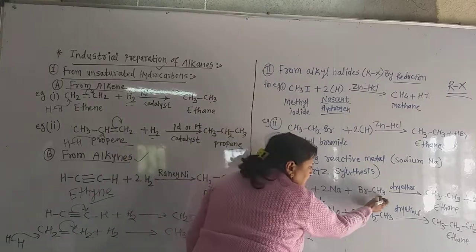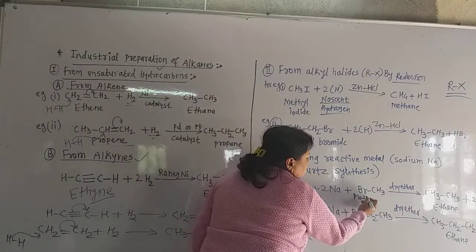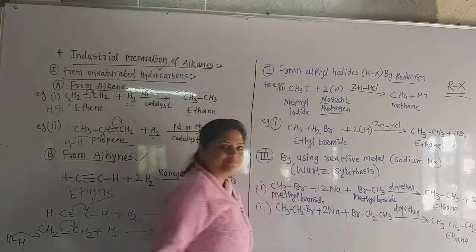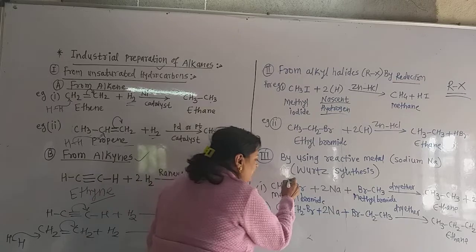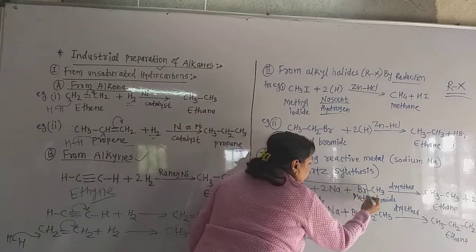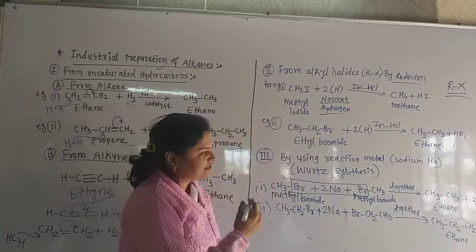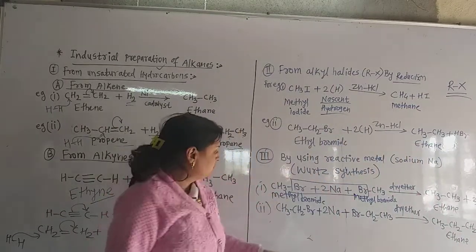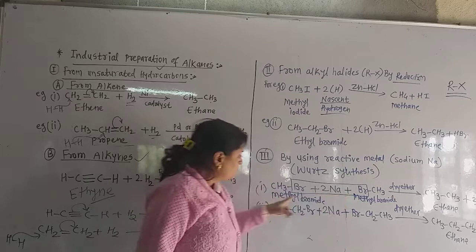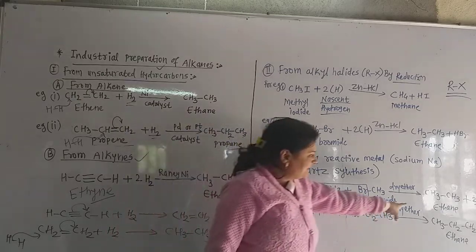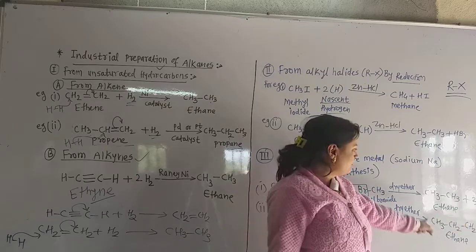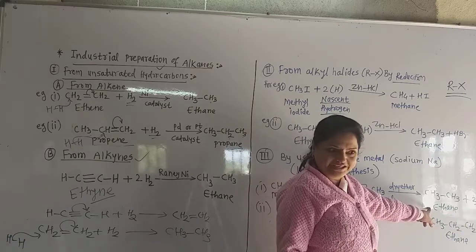This is also methyl bromide. Why do I write in this way? Just for convenience. We have to remove 2 NaBr as the byproduct, and only attach this CH3 group to this CH3 group. See here, CH3 dash CH3, that is ethane. A very simple method of preparation of alkane. Here we obtain ethane.